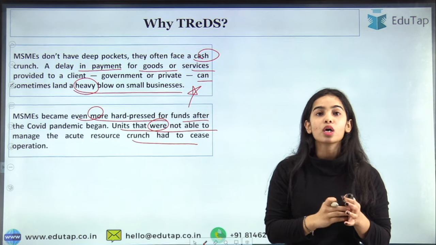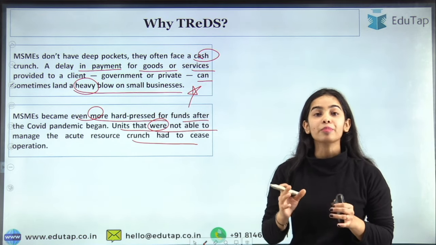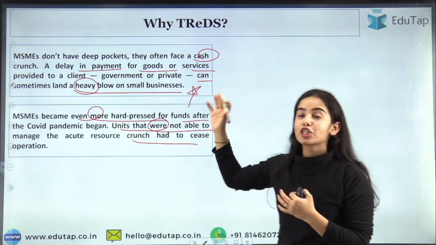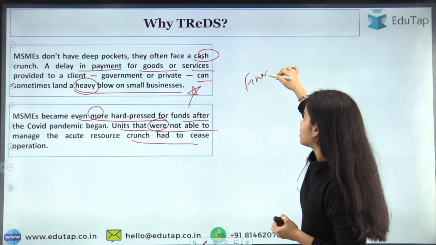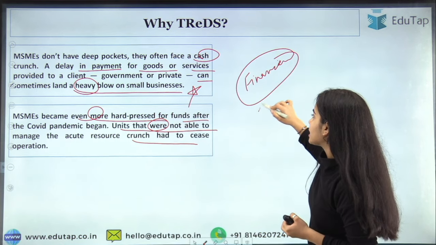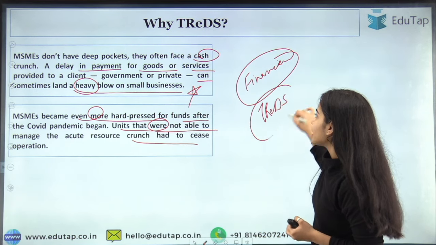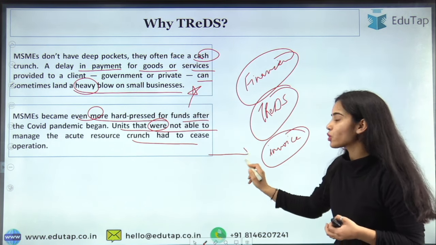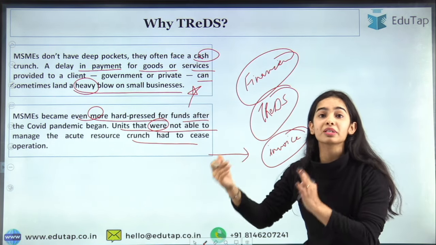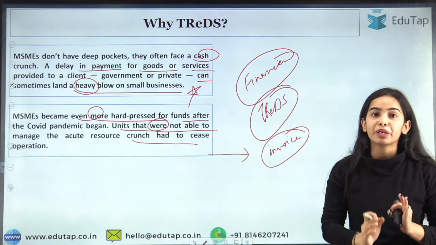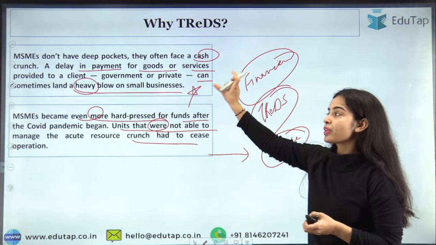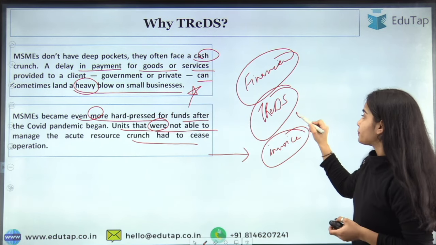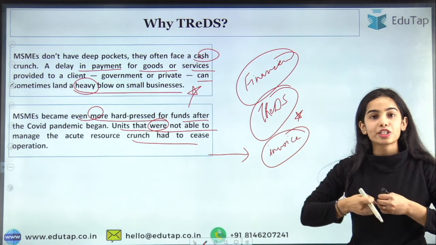And that's why the RBI has thought that it is time the MSMEs should be provided with continuous money, or there should be more financiers present in the trade, so that if the MSME has already provided the goods and services, it should get the payment in the current period only, in a timely manner. And that's why TReDS should be given a boost. TReDS should be expanded.